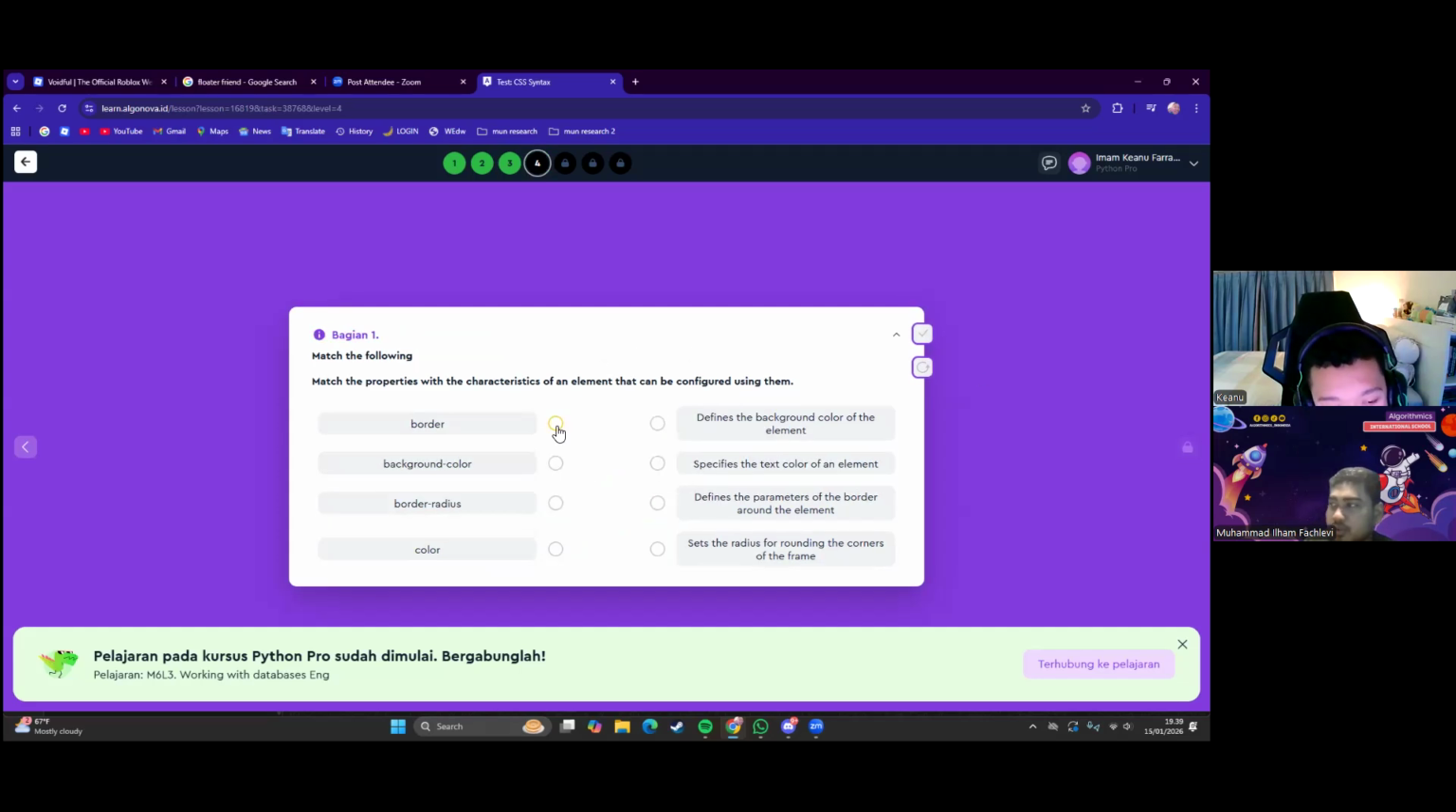Border. So what is border? Border is this one. Background color is this one. Border radius is... Yes, defines the background.